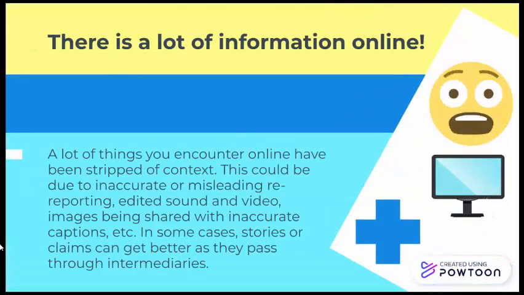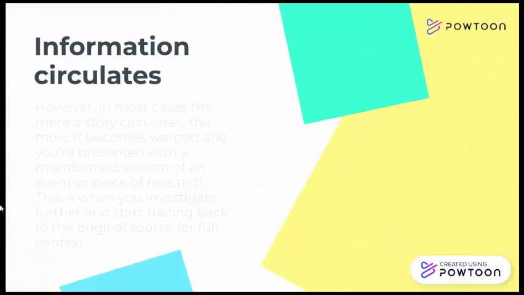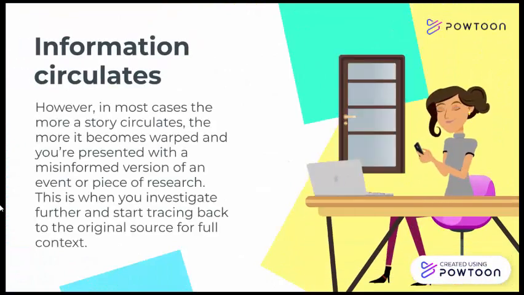There's a lot of information online. A lot of things you encounter online have been stripped of context. This could be due to inaccurate or misleading reporting, edited sound and video, images being shared with inaccurate captions, and more. In some cases, stories or claims can get better as they pass through intermediaries. However, in most cases, the more a story circulates, the more it becomes warped and you're presented with a misinformed version of an event or piece of research. This is when you investigate further and start tracing back to the original source for full context.